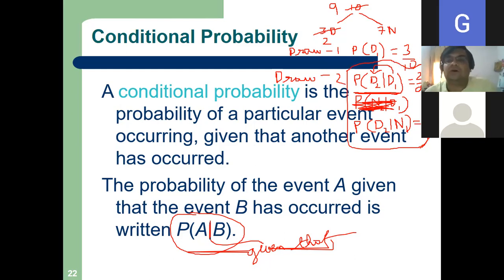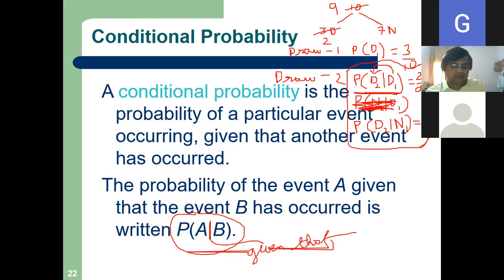These are called dependent events. So my second draw is dependent on my first draw. But in the coin tossing case, what was it? Some student said it is independent. It was independent. Even if I toss the coin 10 times, it will remain independent only, right? So this is called dependent events. So my second draw is dependent on the first draw.